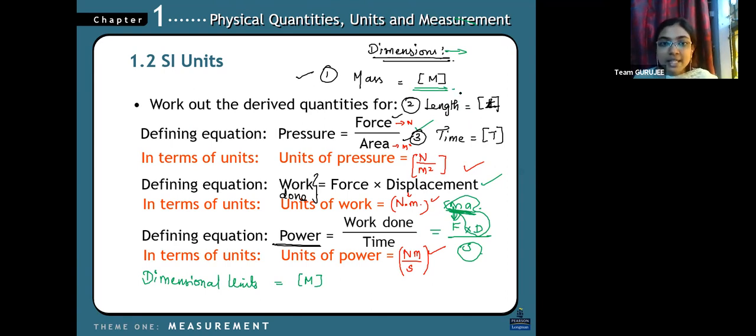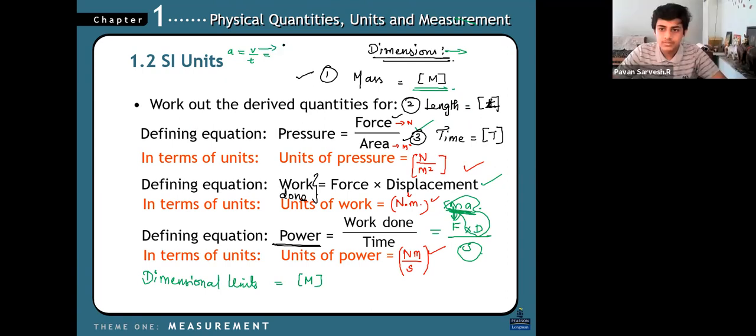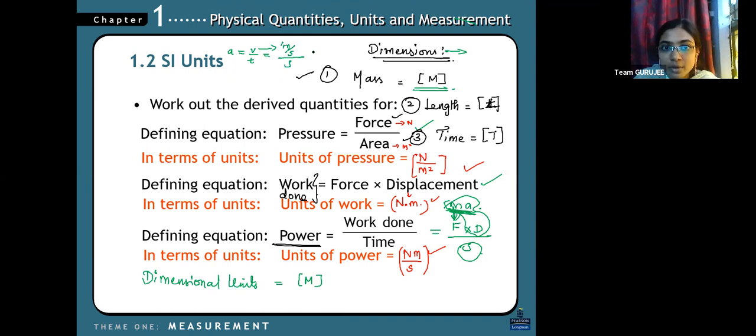Velocity we represent using displacement. Now acceleration is equal to velocity by time. Actually my velocity is what? Meter per second. Meter per second divided by second. So if I arrange this, I'll be getting meter per second square, right? So mass into meter per second square. So instead of meter, I can write what? Meter is actually length. So I can use L divided by T the whole square. And again I'll be having what?